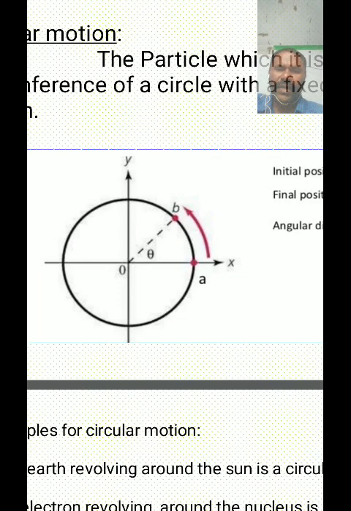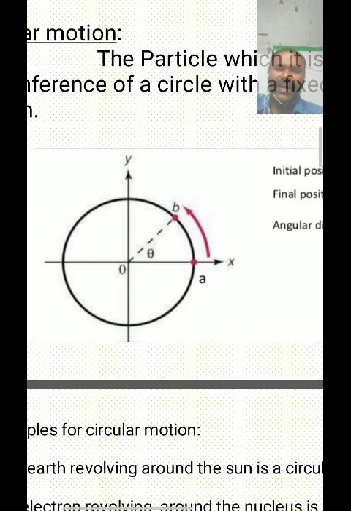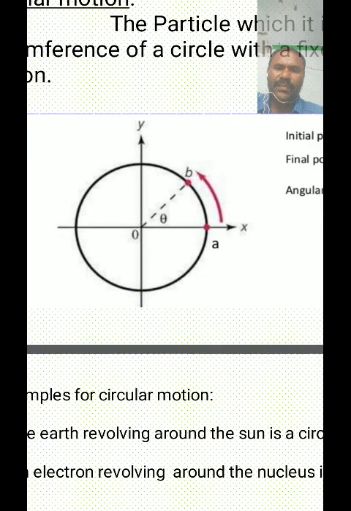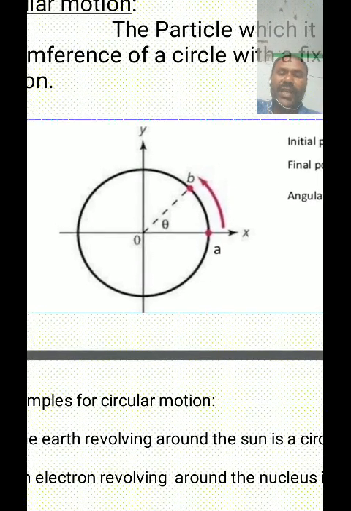When a particle moves along the circumference of the circle from X to Y, at any point during its motion the direction of motion is along the tangent drawn at that point on its path.